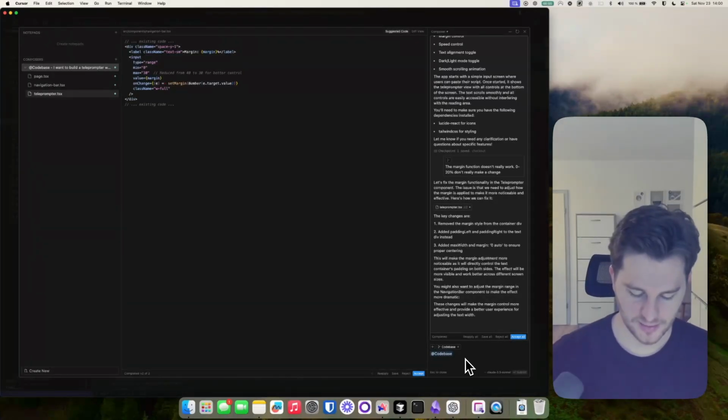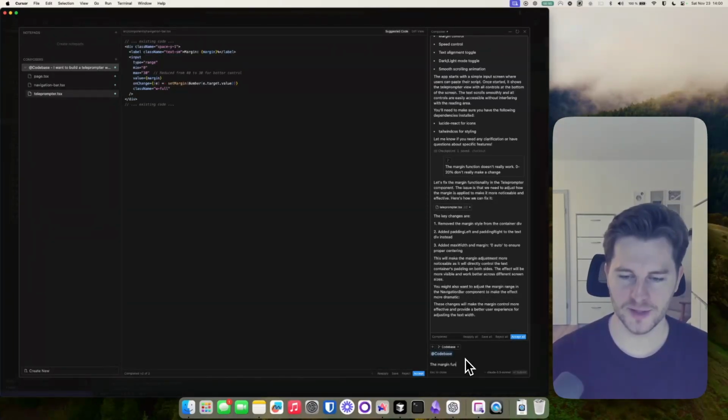Add code base. The margin function still does not work properly. What I want it to do is that at 40%, the teleprompter is using the full width of the screen.